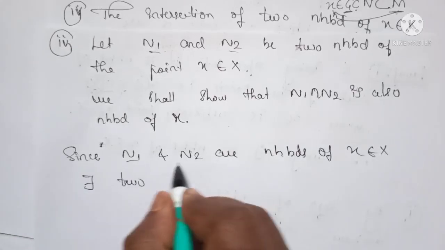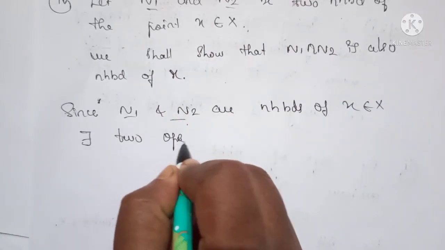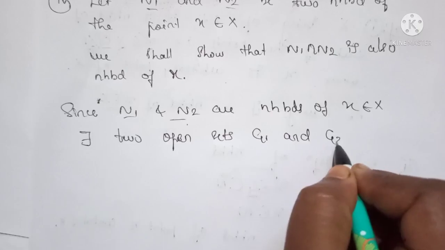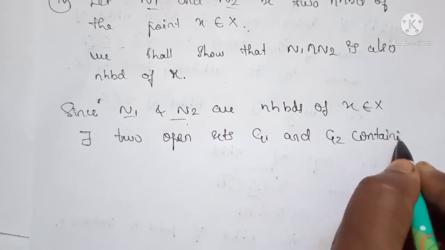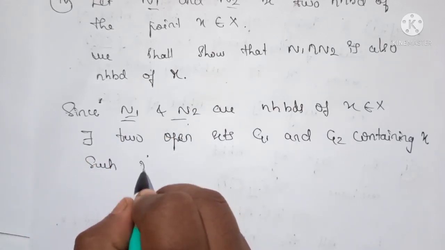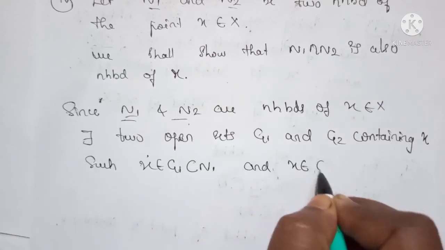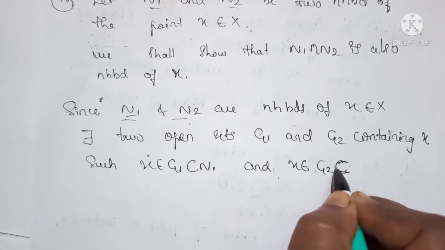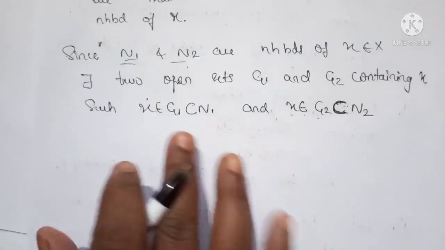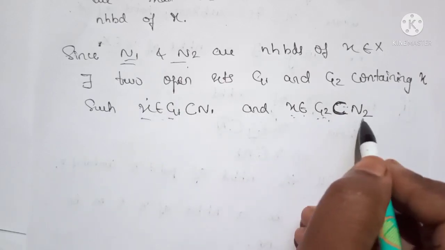Because we have considered two neighborhoods, therefore there exist two open sets G1 and G2 containing point x such that x belongs to G1, which is a subset of N1, and x belongs to G2, which is a subset of N2.